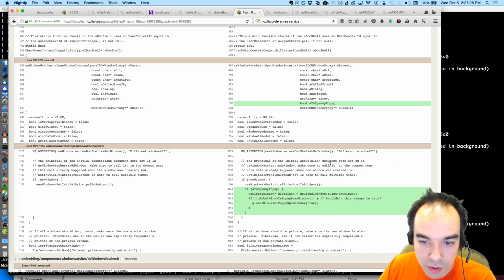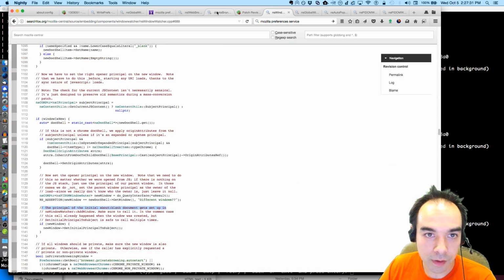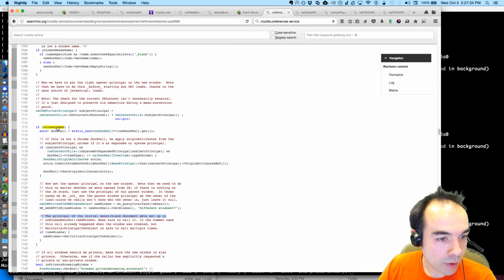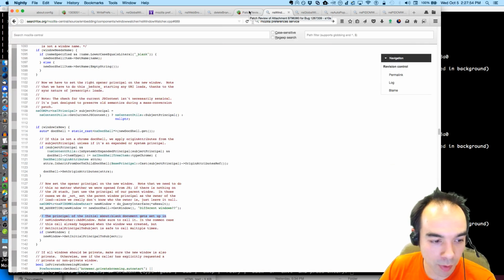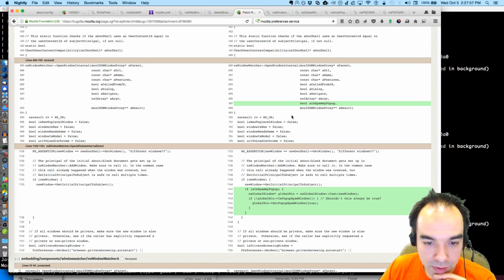The principal of the initial blank document gets set up in an add window. Make sure to call it. Window is new. It might not. Oh, that's the thing. It might not be a new pop-up window. It might be a new tab or something. So that's good. I'm glad he's checking that, because if we only checked if it was a new top level window, that wouldn't be true for tabs. Like we want this to work for tabs. Set initial principal to subject.